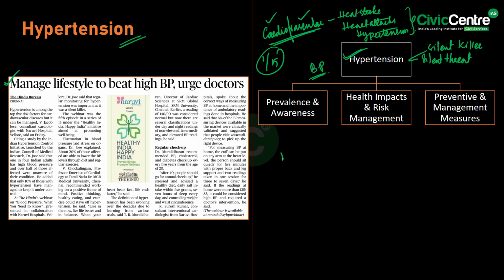In India, 1 out of 4 adults suffer from hypertension, but over 50% are unaware of their condition. Even among those diagnosed, only 10% successfully manage it. Out of these 50% who are diagnosed, only 10% can successfully manage their BP, making it a major public health concern.